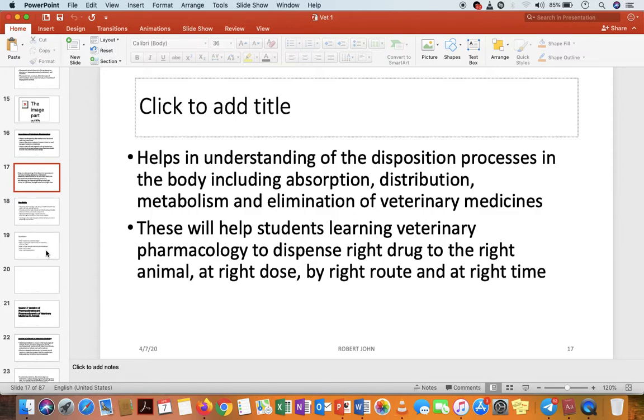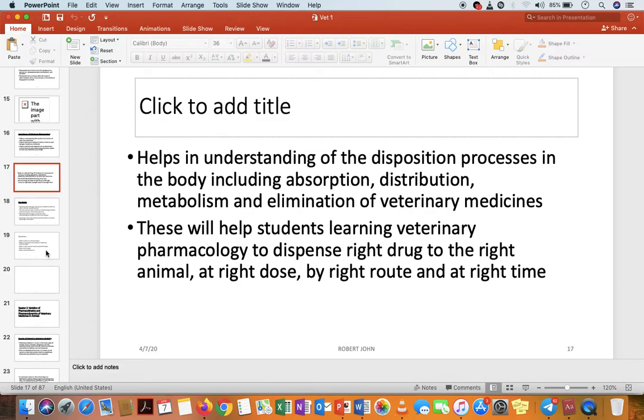To know how to dispense it means to know the right drug for the right animal, the right dose, the right route, the right time. All these we can know through veterinary pharmacology. So you know why we study veterinary pharmacology up to now.